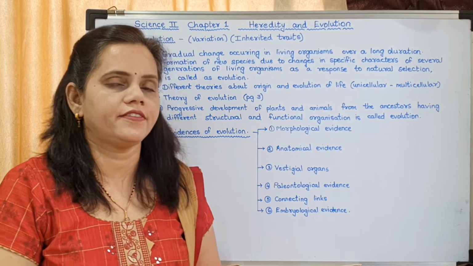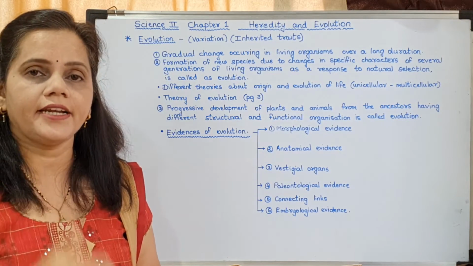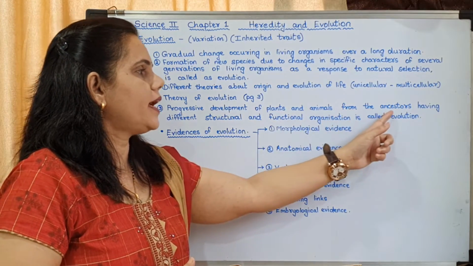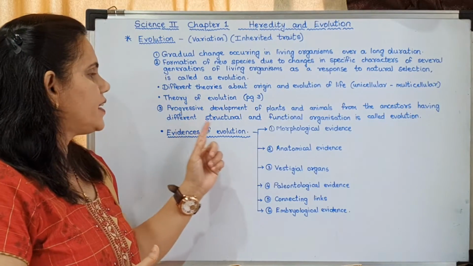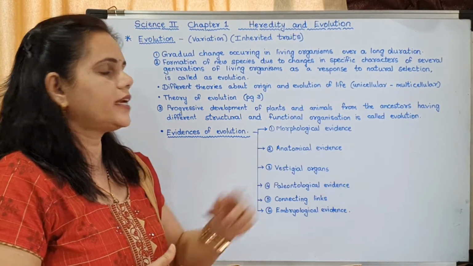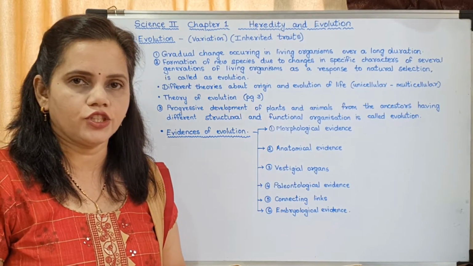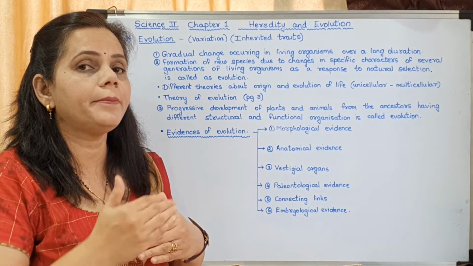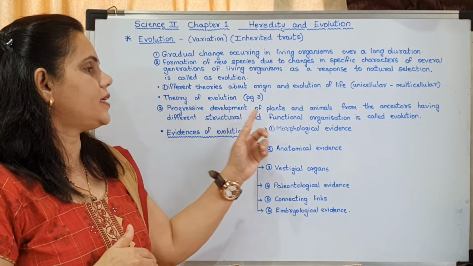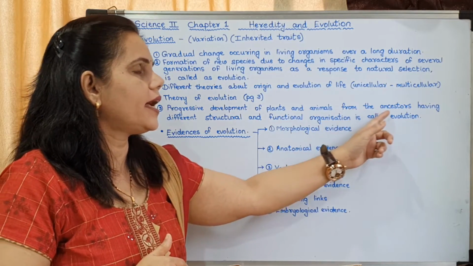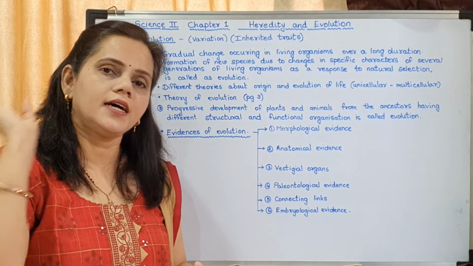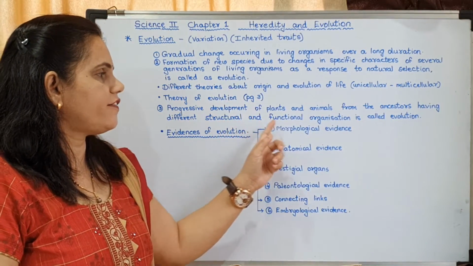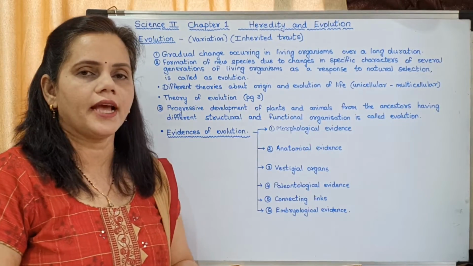Now the third definition for evolution, it is towards the end of that page. Progressive development of plants and animals from the ancestors having different structural and functional organization is called evolution. Progressive means which is going on changing, which is going on improving. Ancestors means earlier organisms.